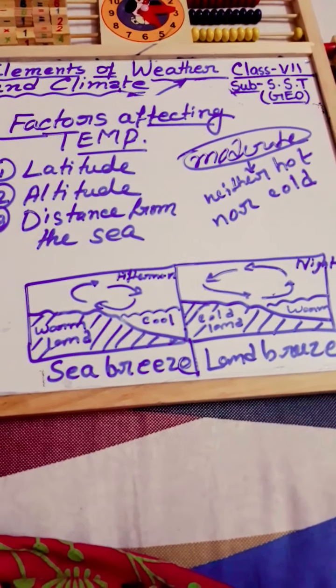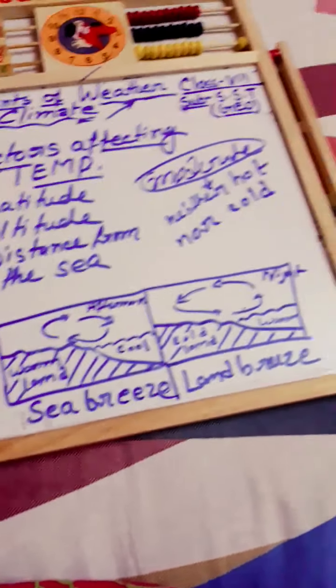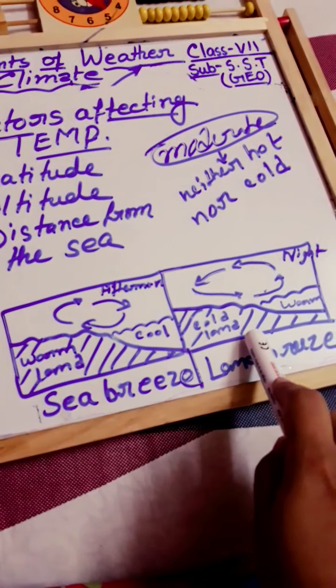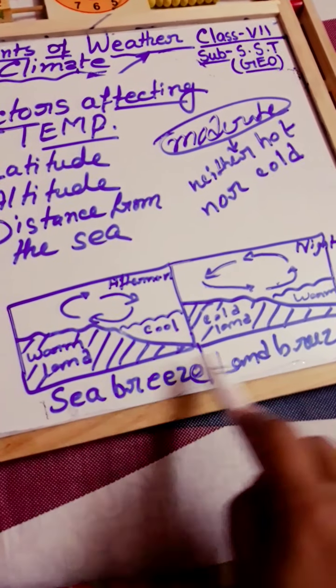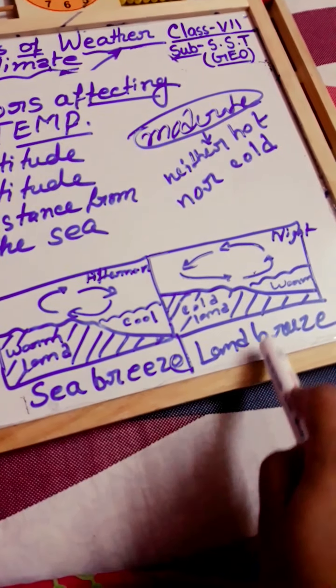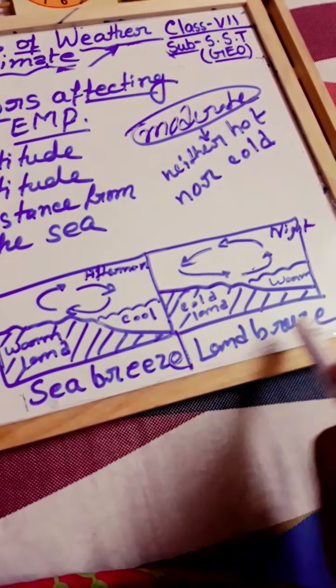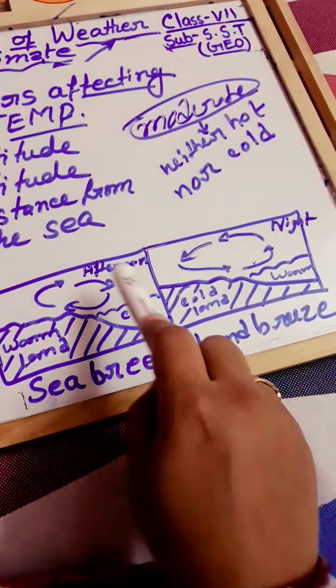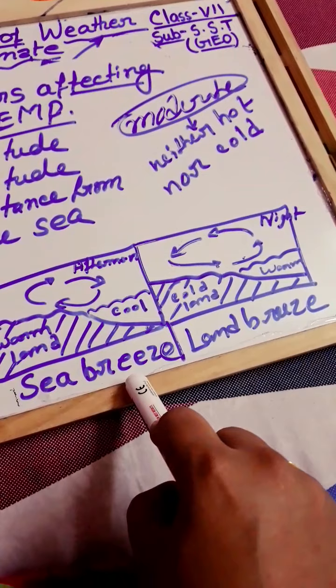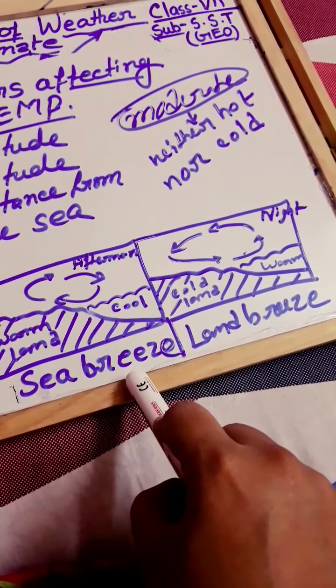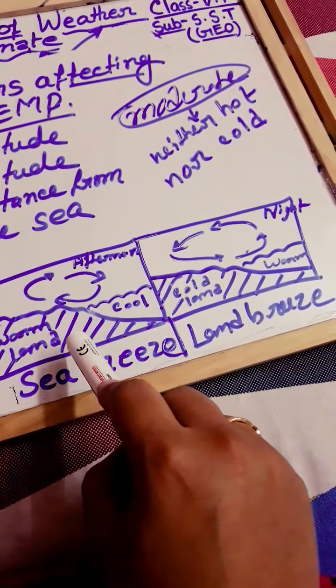Land gets heated faster. These two diagrams are very important, that is sea breeze and land breeze. At night time we feel the land breeze and in the afternoon we feel the sea breeze. So land gets heated faster because land is a solid substance.